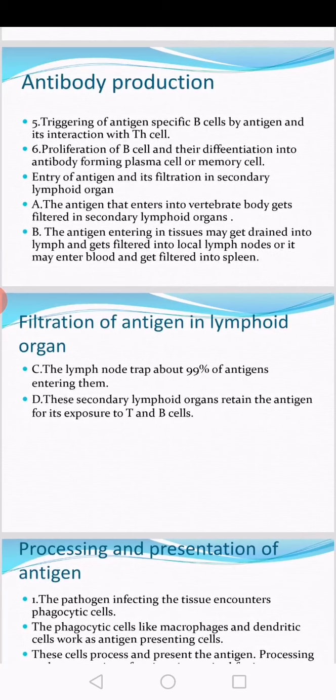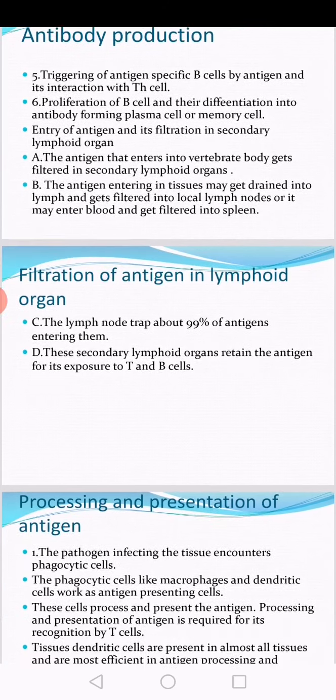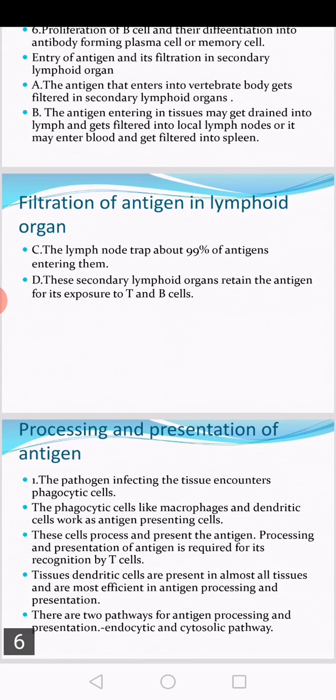The entry of antigen and its filtration in secondary lymphoid organ. The antigen that enters the vertebrate body gets filtered in secondary lymphoid organs, as I said earlier. The antigen entering a tissue gets drained into lymph and filtered in the lymph node, and then it also gets filtered in the spleen. So filtration of the antigen is very important here.